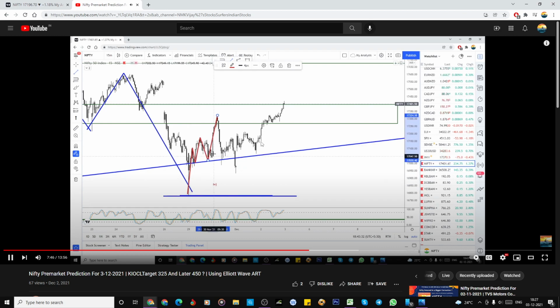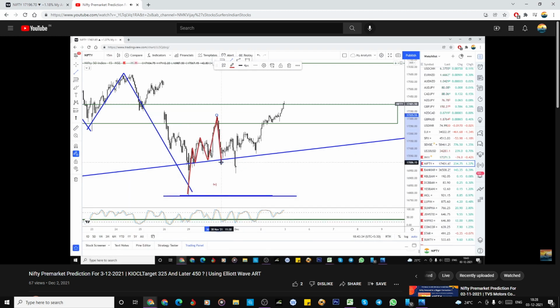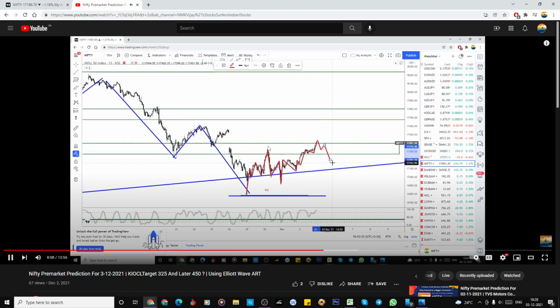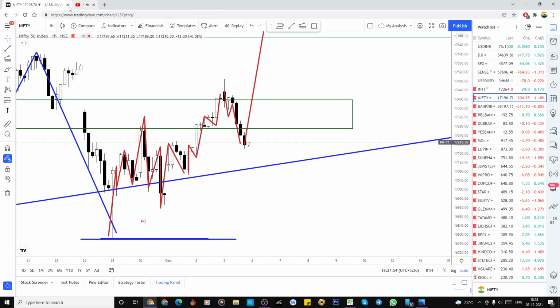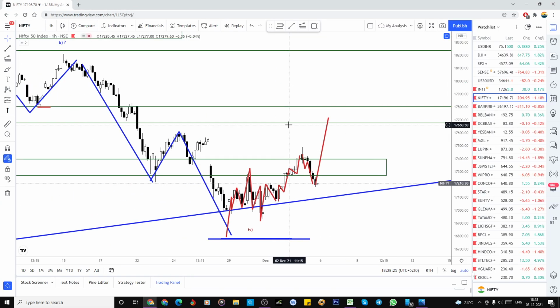Or it could be A B C, and from here it's a perfect A B C. Later onwards, this is the A, this is the B, and C looks like 1, 2, 3, 4, and 5. So what else you need? This is the W, this is the X, or this could be the A, this could be the next to what I am expecting in that SGX Nifty, then B and then C. So this is the thing we discussed yesterday.